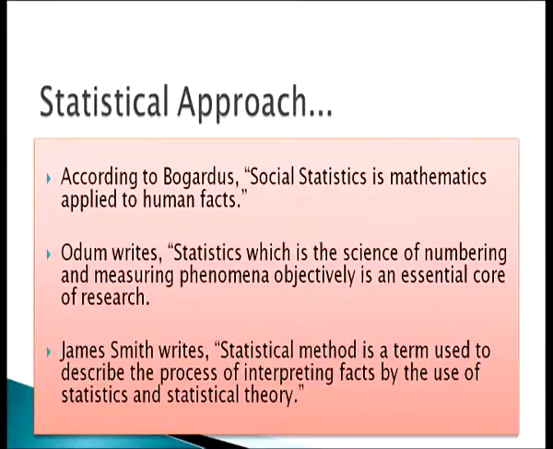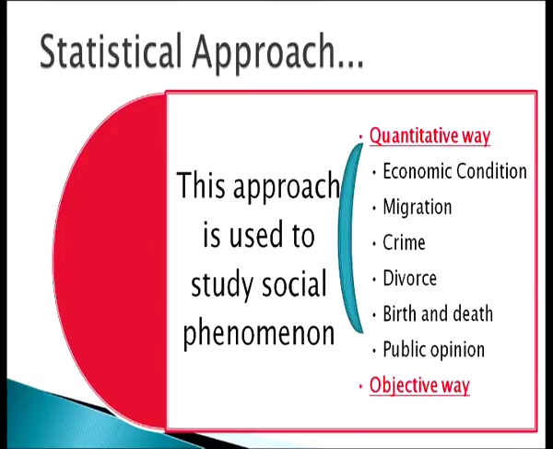Now coming to the next method used in sociology, the statistical approach. According to Bogardus, social statistics is mathematics applied to human facts. Odum writes, statistics, which is the science of numbering and measuring phenomena objectively, is an essential core of research. James Smith writes, statistical method is a term used to describe the process of interpreting facts by the use of statistics and statistical theory.